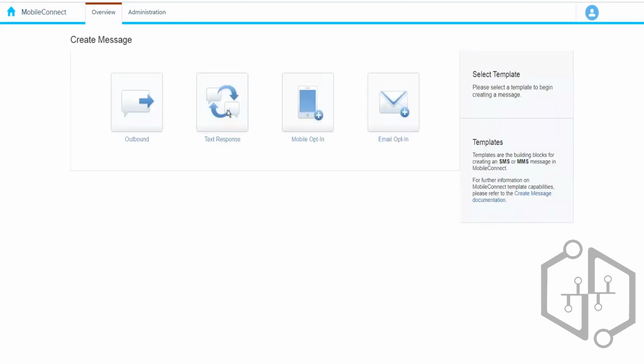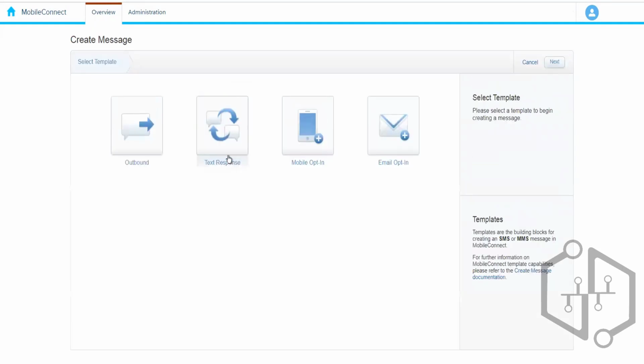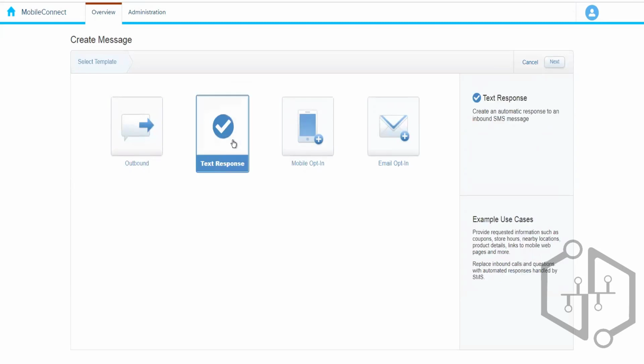Next one we have is text response. So what does it mean? As it says, text response means that we are going to send a response, when somebody initiates the conversation. So we are going to create an automatic response to an inbound SMS message.